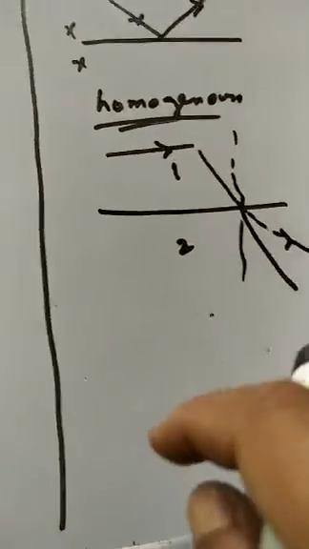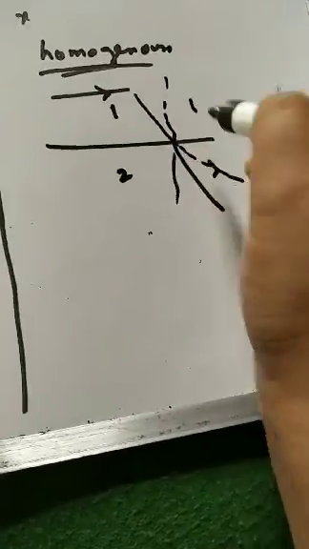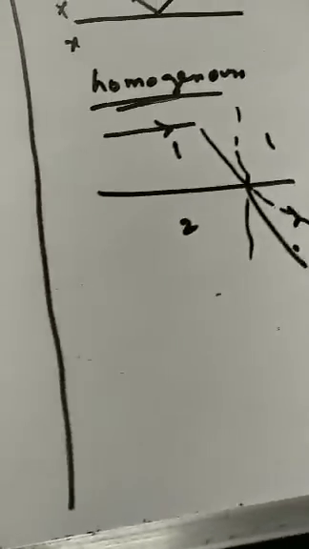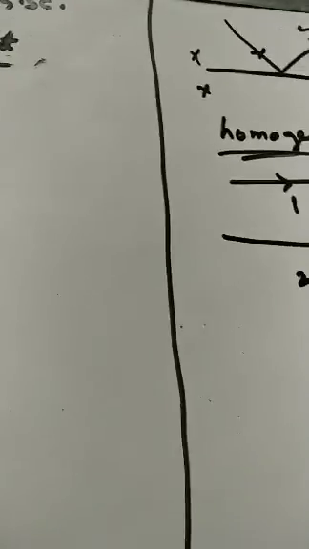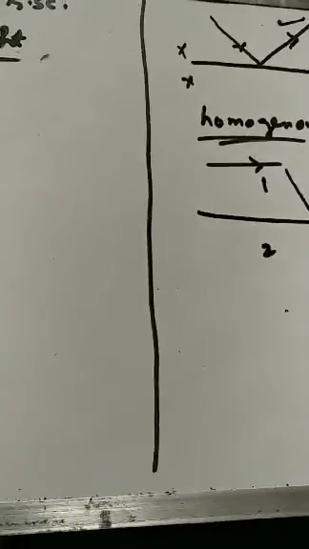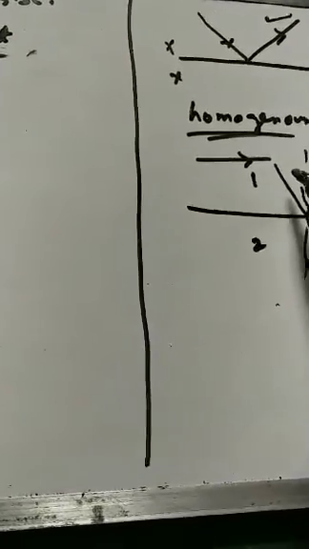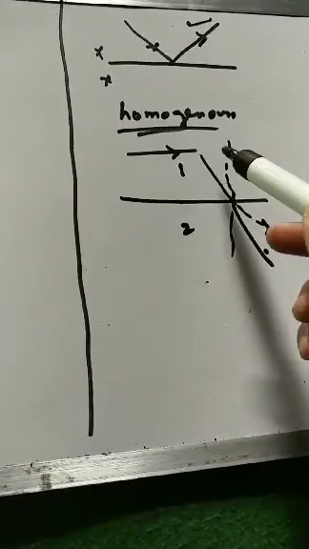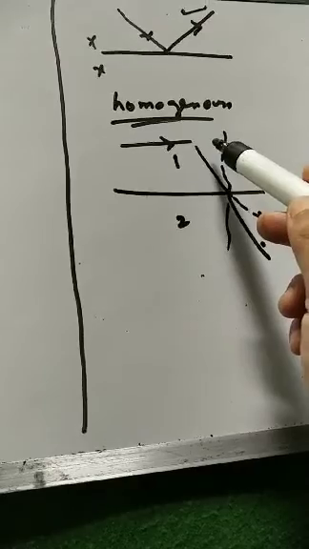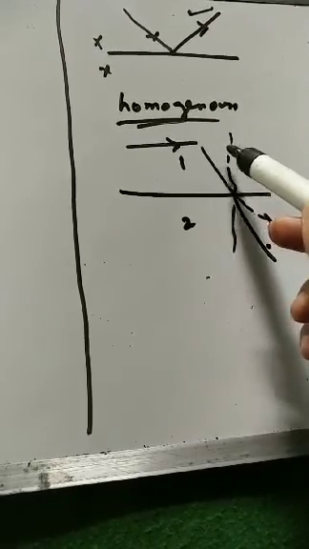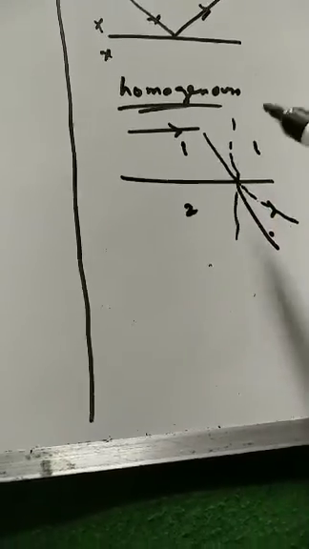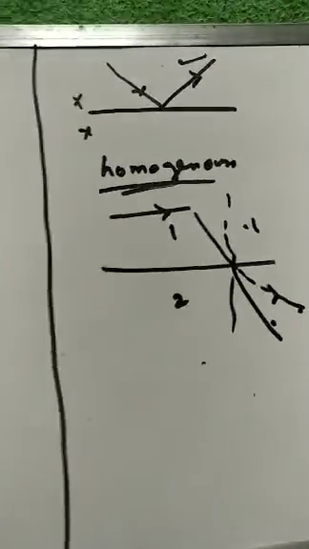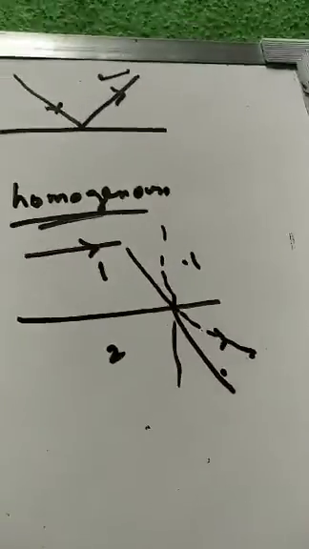This phenomenon is called refraction of light. So bending of light takes place when it passes from one medium to another. On entering another medium, when it goes from one medium to another, that is called refraction of light.